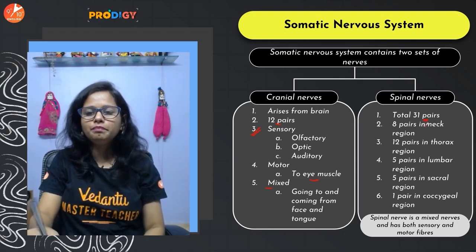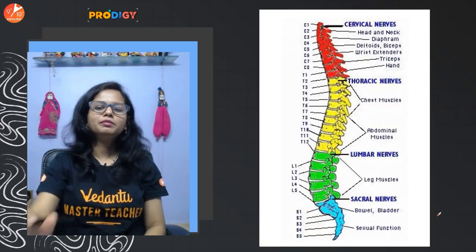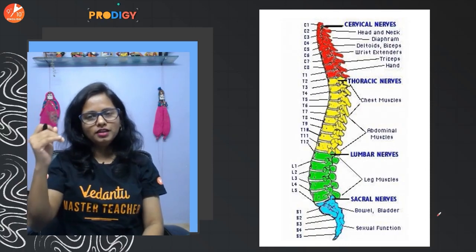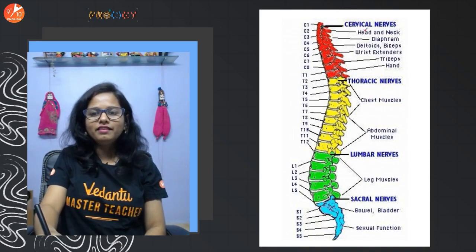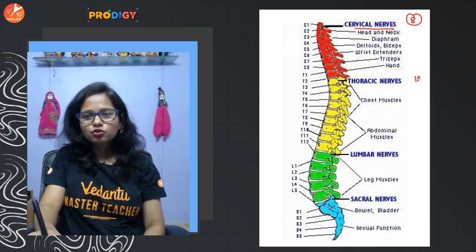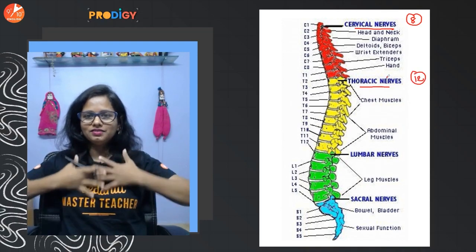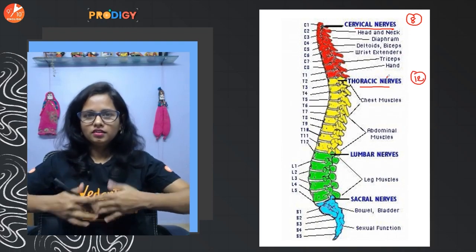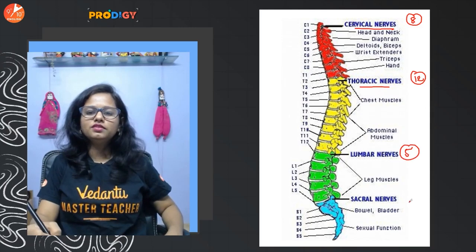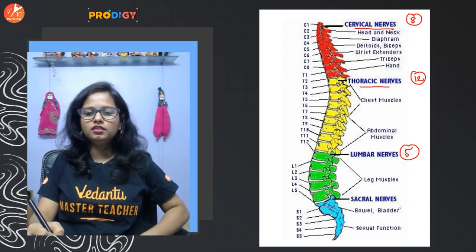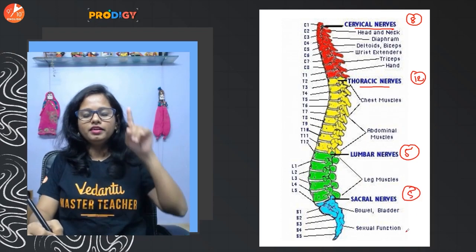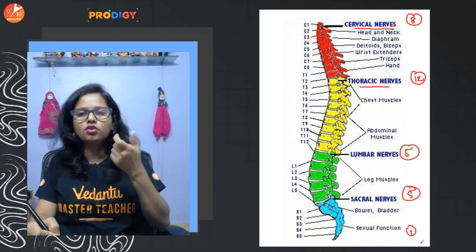We have 31 pair of the spinal nerves. So I remember it as 8, 12, 5, 5, 1. So we have 8 pairs of cervical nerves. We have 12 pairs of the thoracic nerves that is present in the chest region. Then in the waist region, we have 5 pair of the lumbar nerves. Then below that, we have the sacral nerves, again 5 pair, and 1 pair in the coccygeal part.